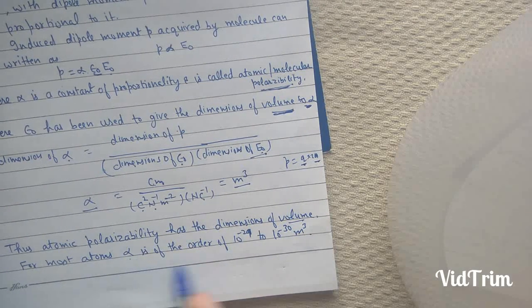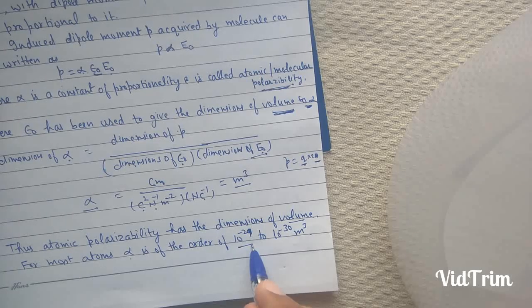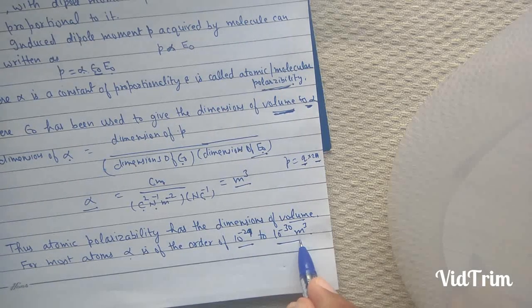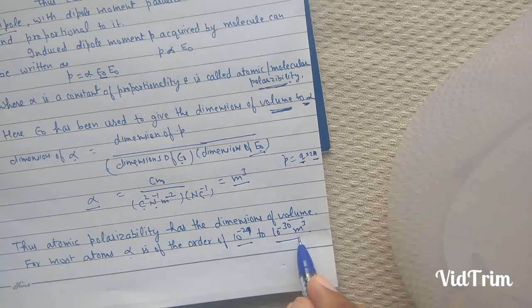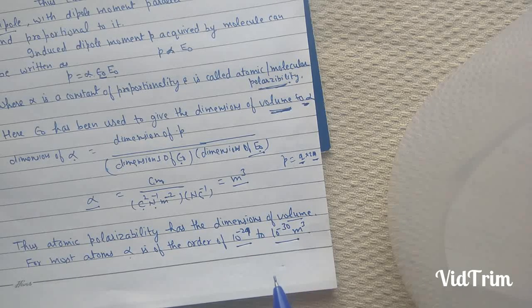For most of the atoms, alpha is of the order of 10 raised to the power minus 29 to 10 raised to the power minus 30 meter cube, which is of the order of atomic volume.